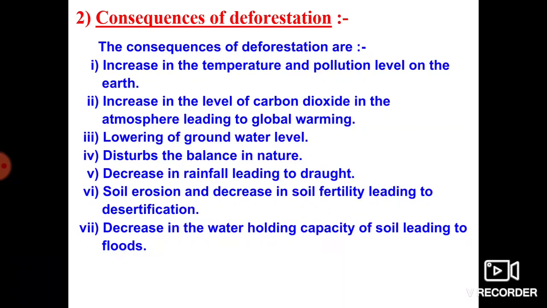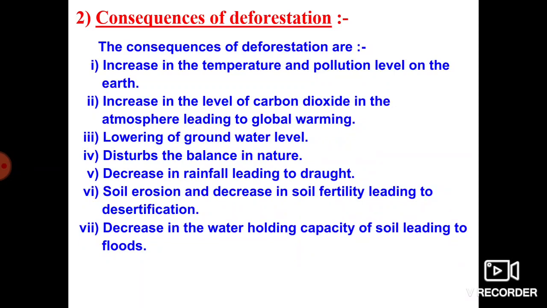What do you mean by soil erosion? Soil erosion is nothing but the removal of the top layer of the soil because of natural disasters like heavy rainfall, wind or floods. So this we call soil erosion. If deforestation becomes more, soil erosion also increases. So what is the relationship between deforestation and soil erosion?